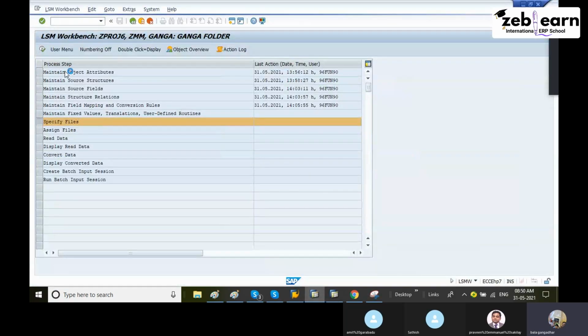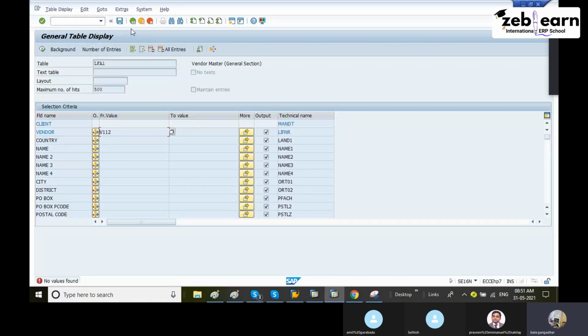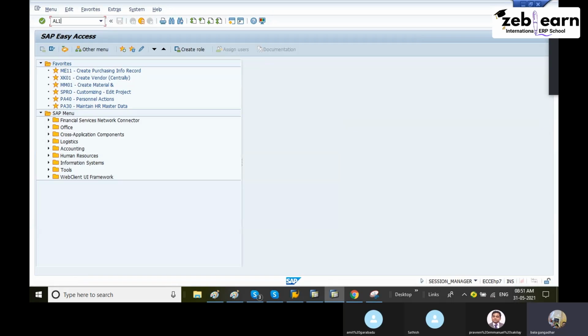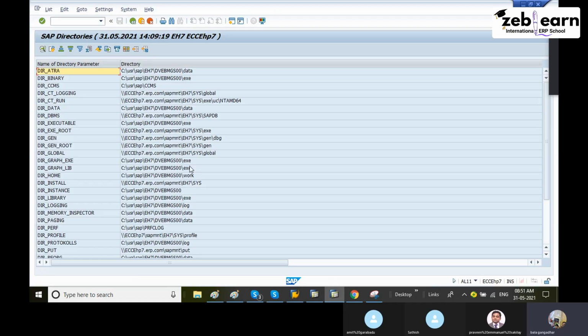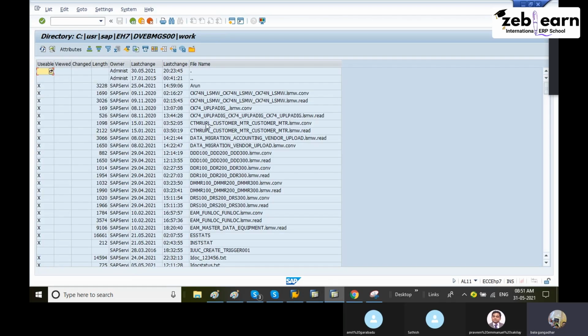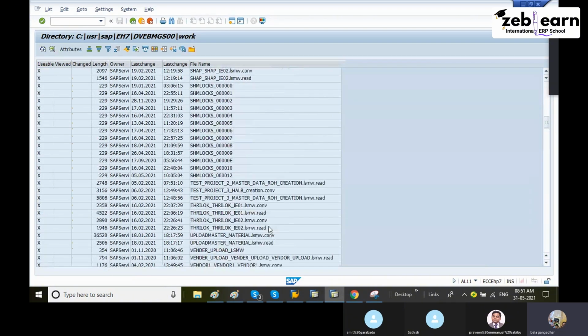I will execute here. Here we can process two ways. One is your data is in the front end, we can use it. Sometimes the same file will be specified on the application server. Application server is AL11, which is a transaction code, showing SAP directories. Our file they will place in one folder, and that folder name they will send like this.